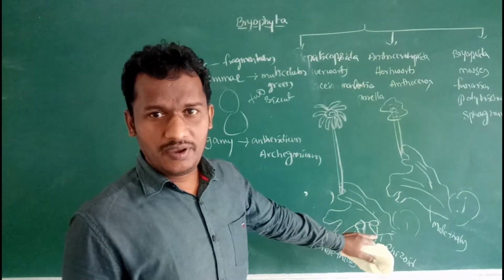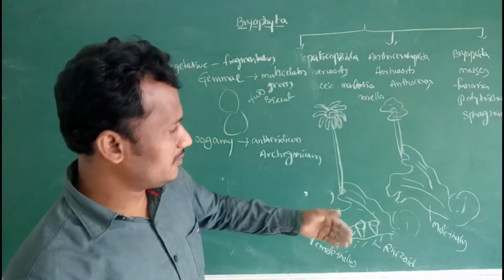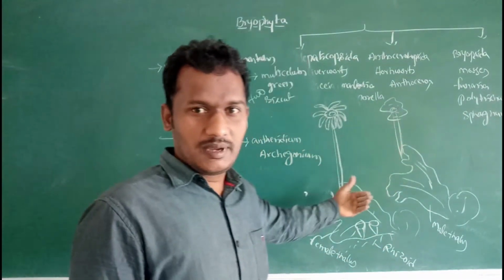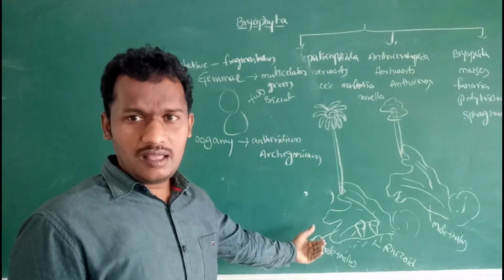So the male sex organ forms on the male thallus, and the female sex organ forms on the female thallus.